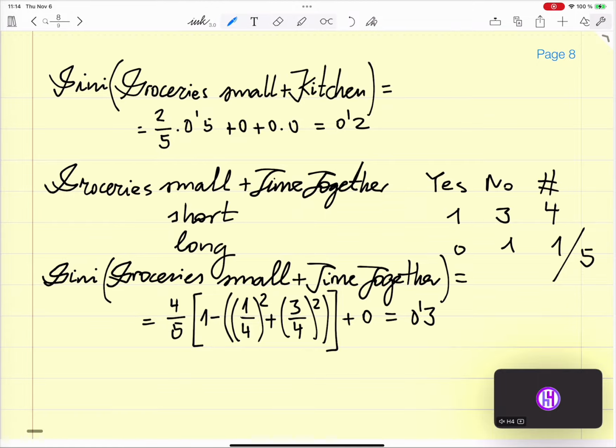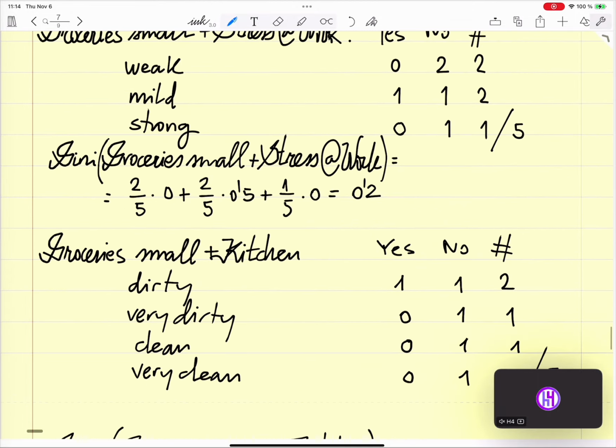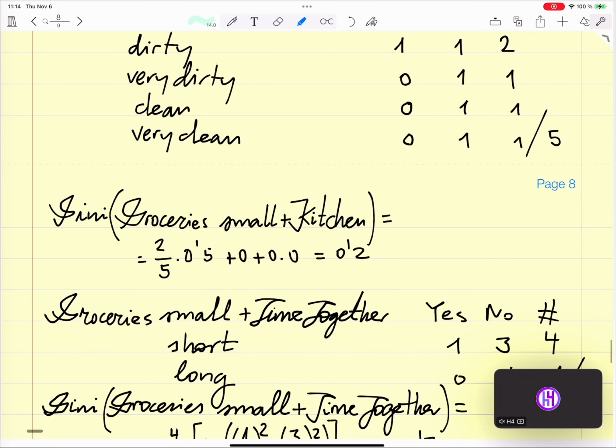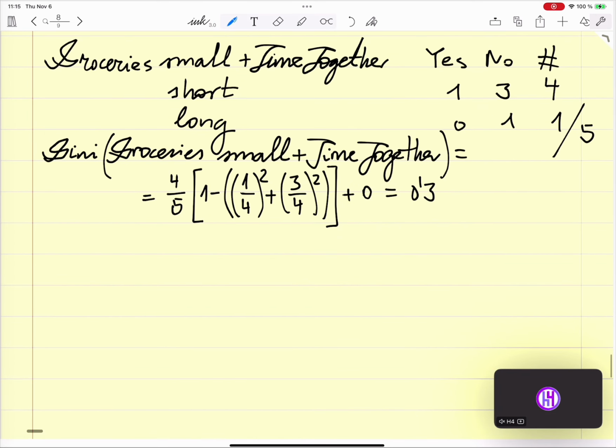Okay, so it turns out that the groceries small plus kitchen are equal. We can take any of them. As a result, our decision tree looks like this.